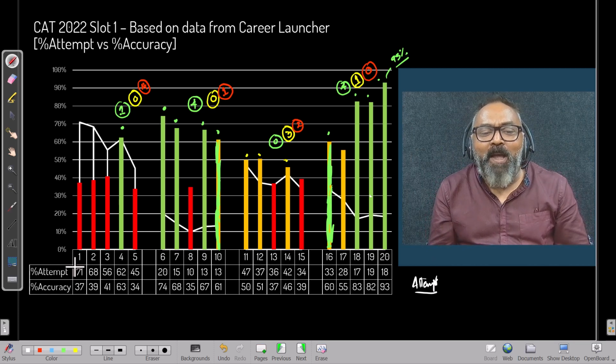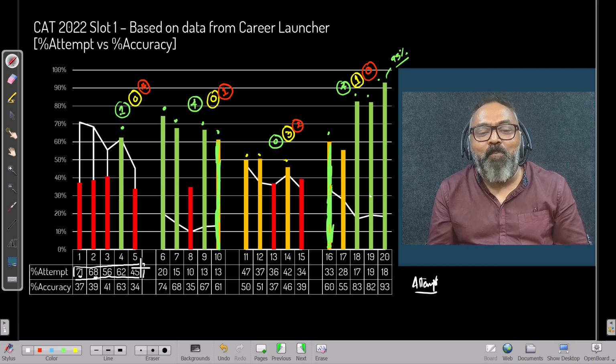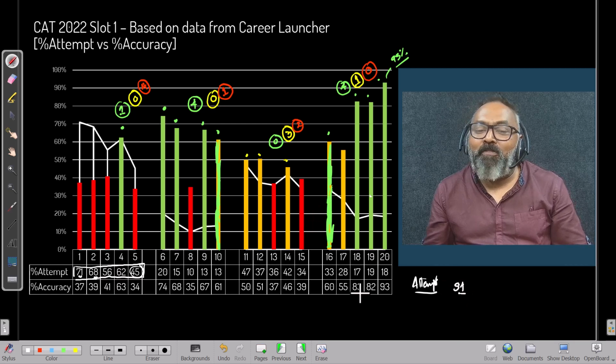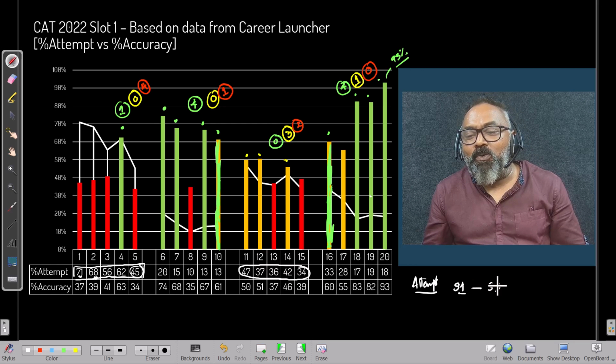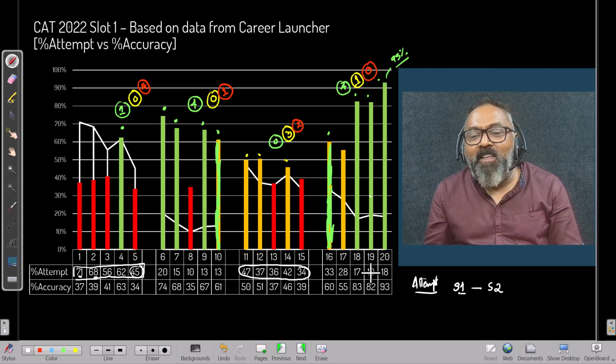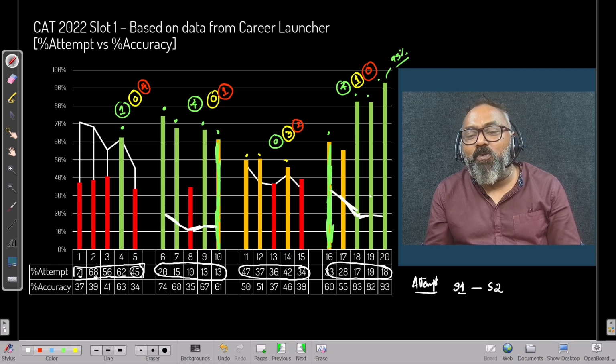If you look at it, people loved question number 1 for whatever reason. 70% started attempting. By the time people reached question number 5, a lot of people ditched it. Set 1 was the favorite. The next favorite is set number 2, which is about 40%. Coming to the least favorite sets, these were attempted by 33%, about 20 to 30%. We can actually see 10, 15% attempts. Very few people attempted this question. Here also less number of students attempted this question.